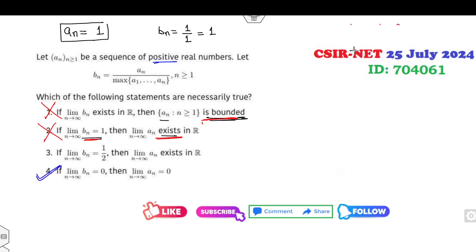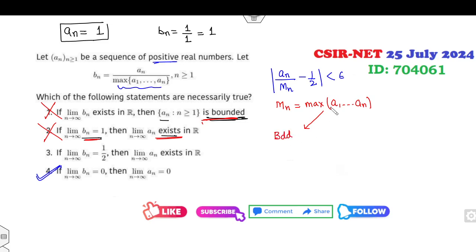Now look at the third option. If b_n converges to half, that means a_n over the maximum value, I can choose the maximum value as M_n, minus half is less than epsilon by the definition. Now what are the cases for M_n? I have chosen M_n as the maximum of a_1 to a_n. You have two cases: either this is bounded or this maximum is unbounded.